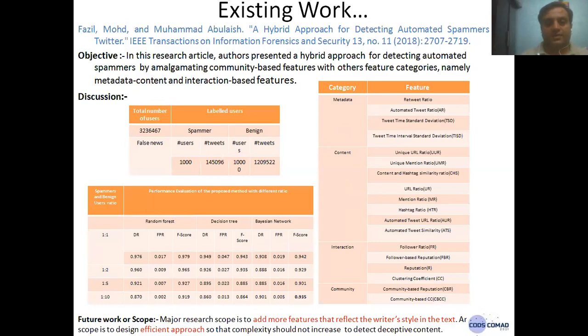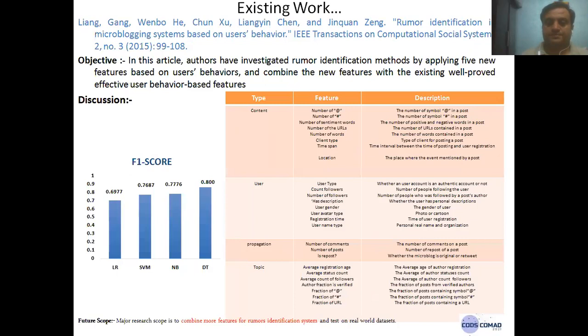In this work, the scope is to design an efficient approach again, and add more features that reflect the writer style in the text. That is a different category of features that we use in fake news detection. In the same work, they combined more features for rumor detection; this is a rumor detection based model. Then we can add more features, or design a more efficient approach for the existing work, for better detection.